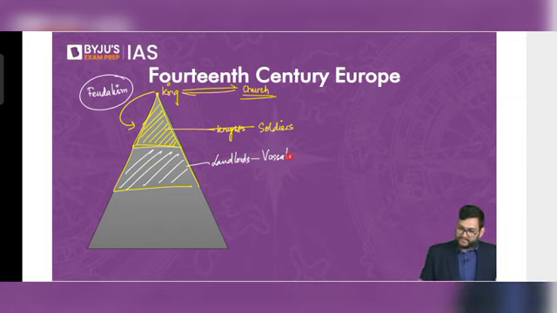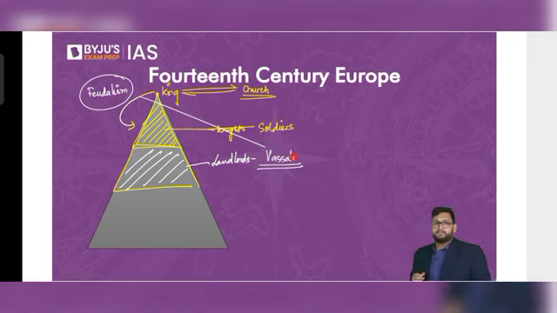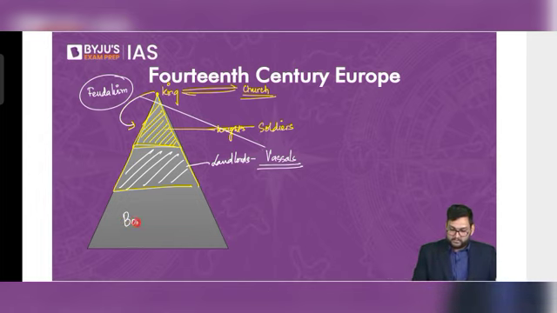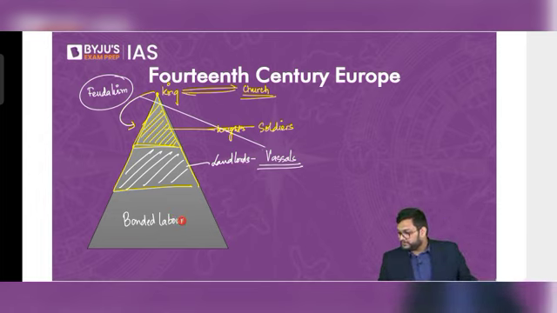And under the vassals itself, you have a whole army of bonded labor. And the word for bonded labor is what?